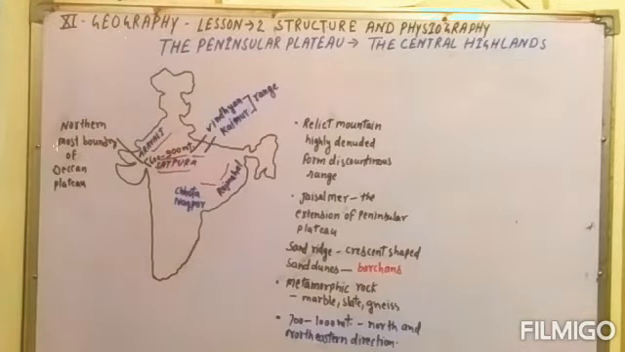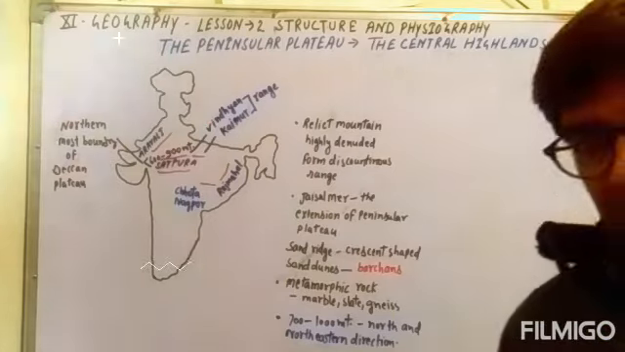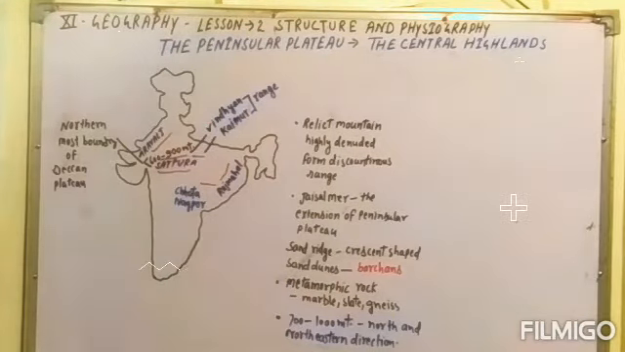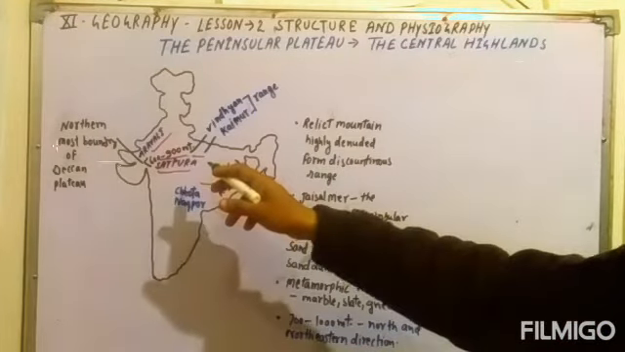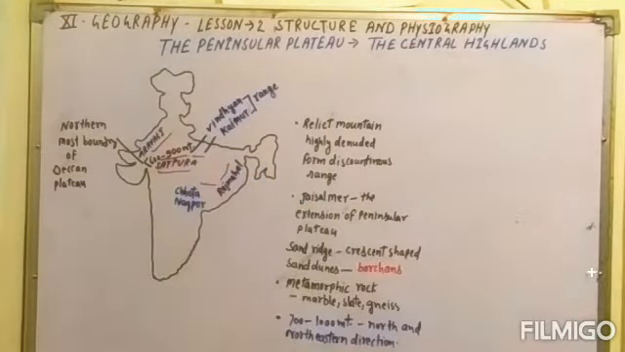The Chota Nagpur Plateau is south of the Central Highlands, and the Rajmahal Hills are the boundary between these areas and the Karbi Anglong Plateau in the Assam region and the Meghalaya Plateau. So these are the Rajmahal Hills, and that is very important. The Central Highlands are relict mountains, highly denuded, with a discontinuous range. This means the hills in this area are not in continuous form. That is very important.